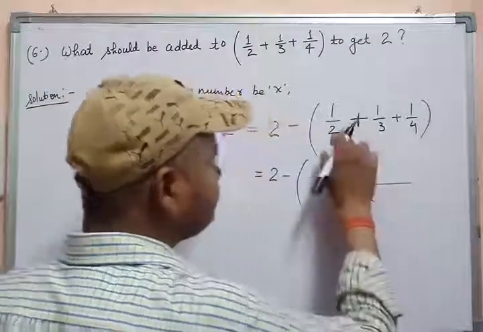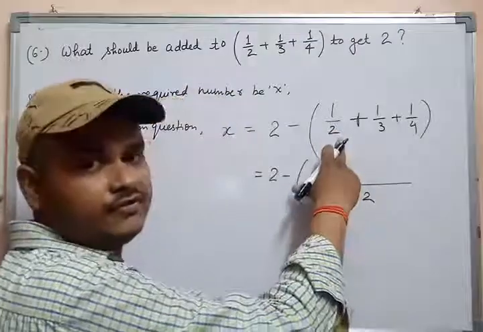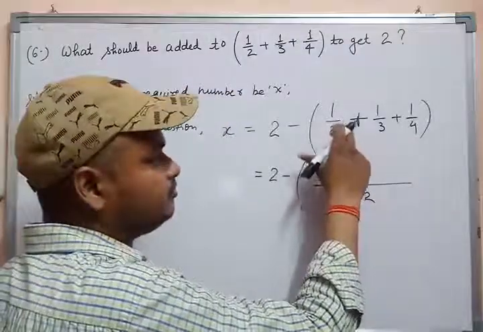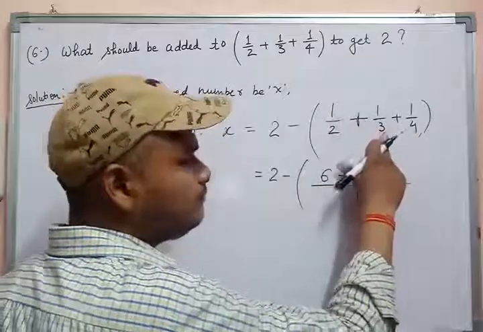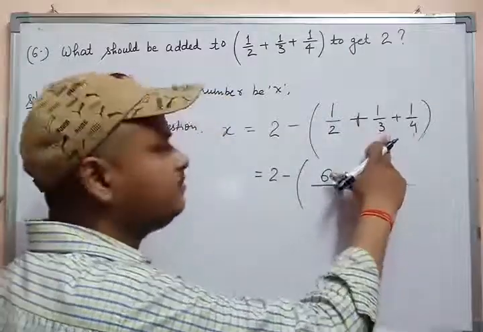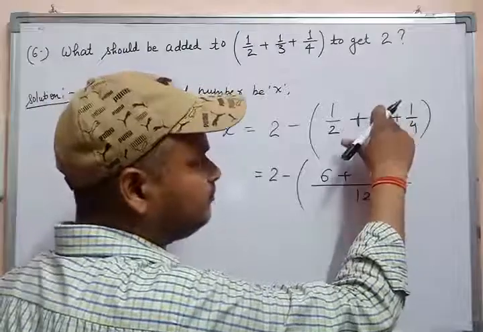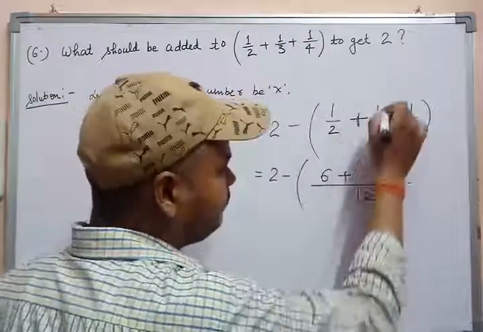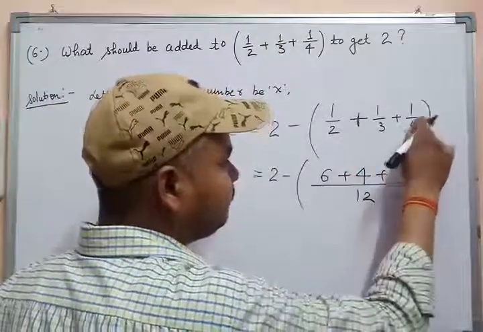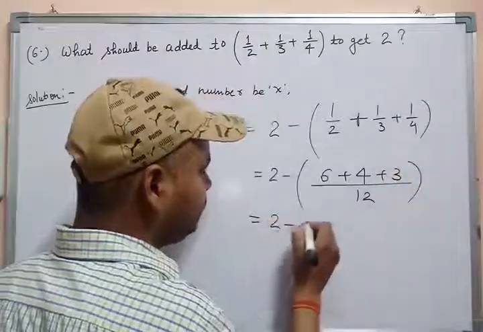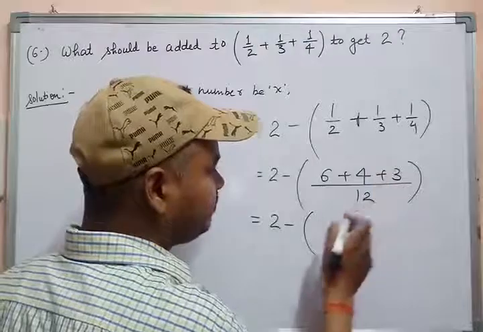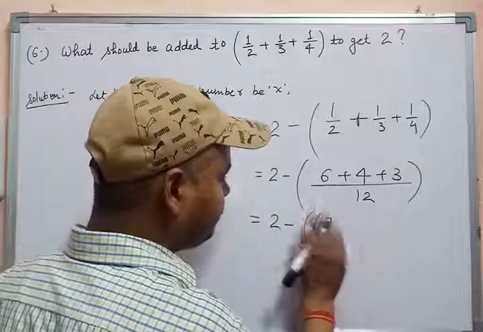Okay. So here we have to multiply by 6 because 2 6s are 12, and here also. Then we will get 6 1s are 6. Here we have to multiply by 3, 4 3s are 12, and here also you have to multiply by 4, then 4 1s are 4, and 4 3s are 12, and 1 3 is 3. Now 2 minus 6 minus 4 is 10, 10 plus 3 is 13/12.